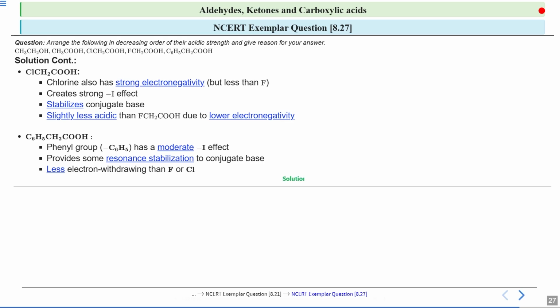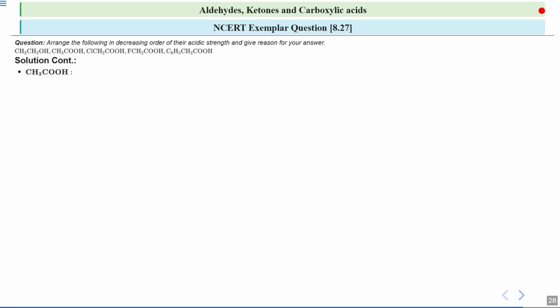Now we will see CH3COOH. Here you will see this is acetic acid, and it does not have any electron withdrawing groups. The absence of such groups means that acetic acid is not as strong as the others which we have discussed. The only group attached to the carboxyl group is a methyl group, and the methyl group pushes electrons towards the carboxyl group. So this methyl group has a positive inductive effect, the +I effect.